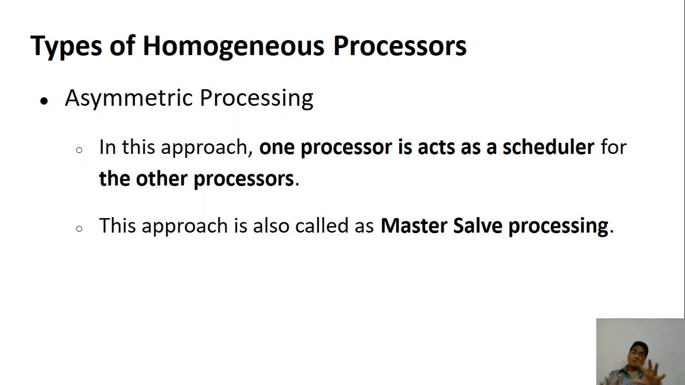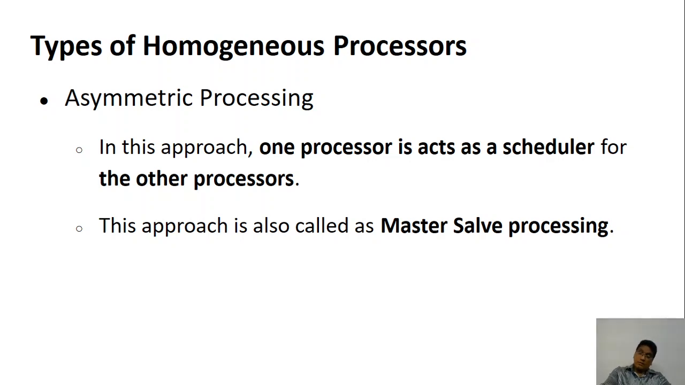So if you allow everybody to be boss, nothing is going to happen, because they will end up fighting with each other, one taking the same process, one updating the common memory, and so on, a lot of problems. The solution for this is asymmetric processing. So what is asymmetric processing? In this, one of them is considered as a boss.